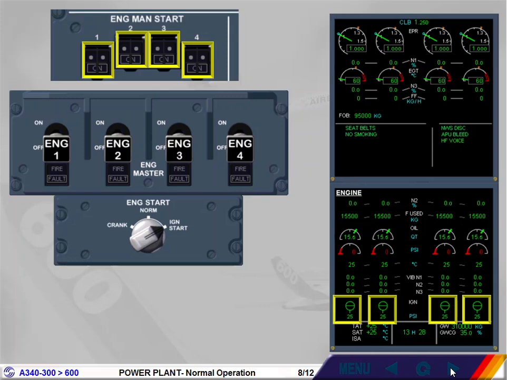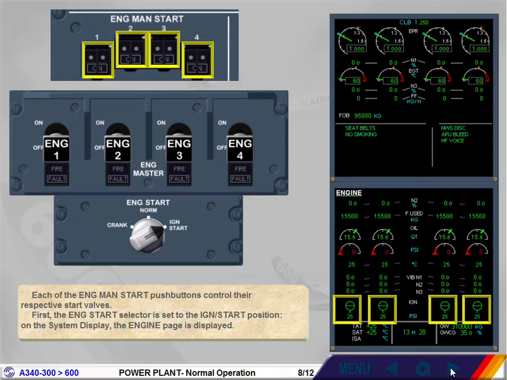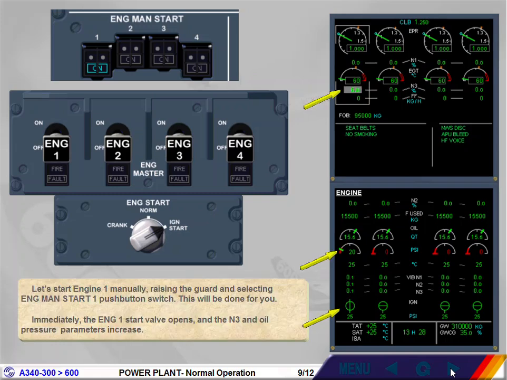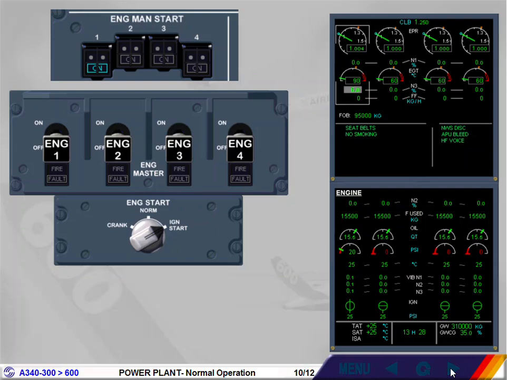First, the engine start selector is set to the ignition start position. On the system display, the engine page is displayed. Let's start engine 1 manually, raising the guard and selecting engine manual start 1 push button switch. This will be done for you. Immediately, the engine 1 start valve opens and the N3 and oil pressure parameters increase.